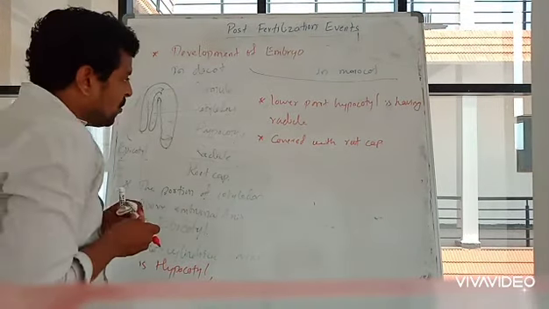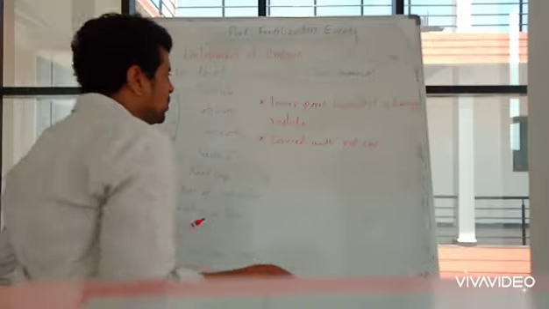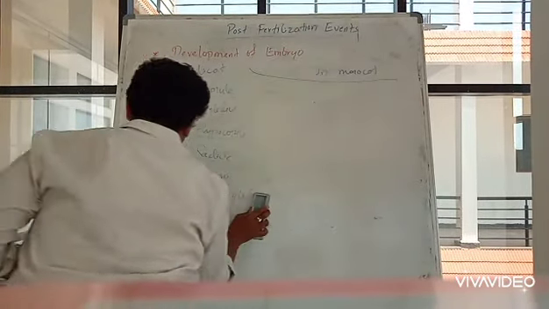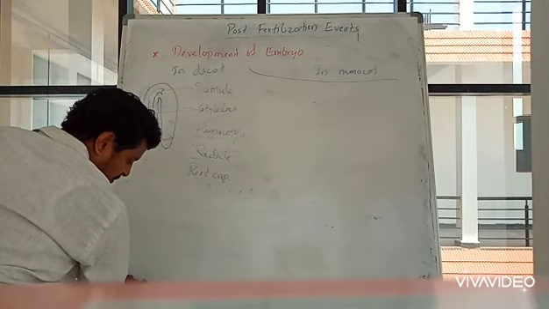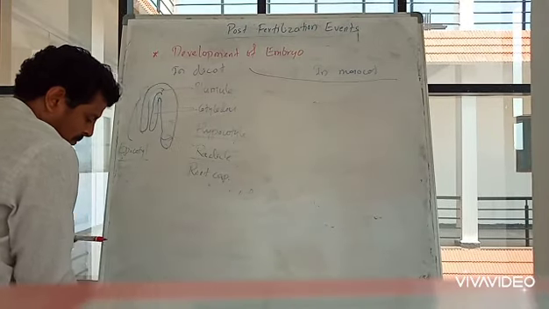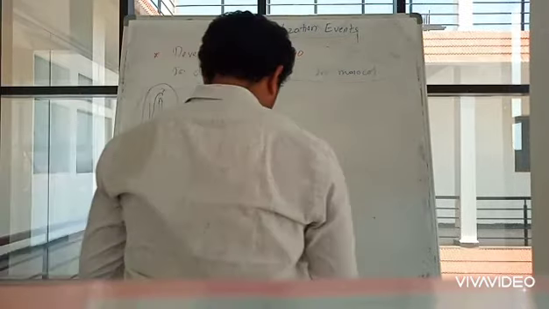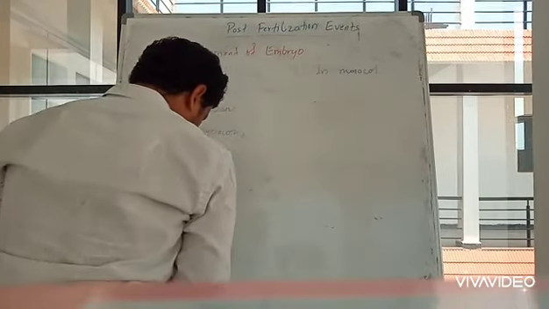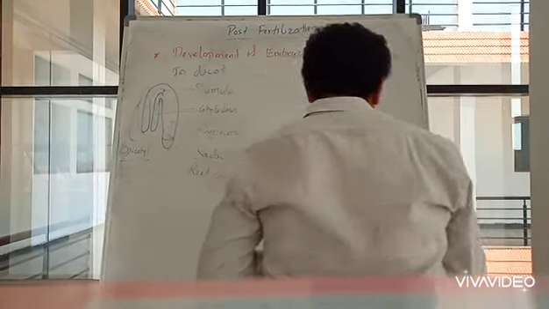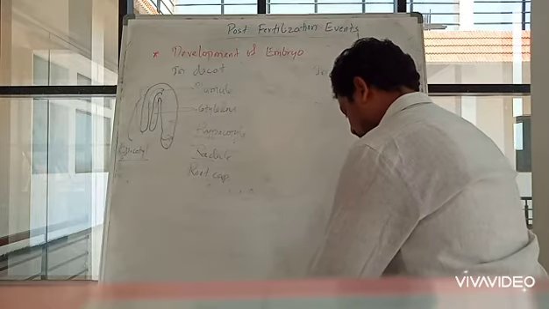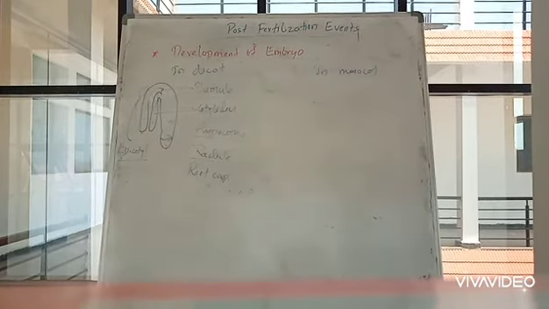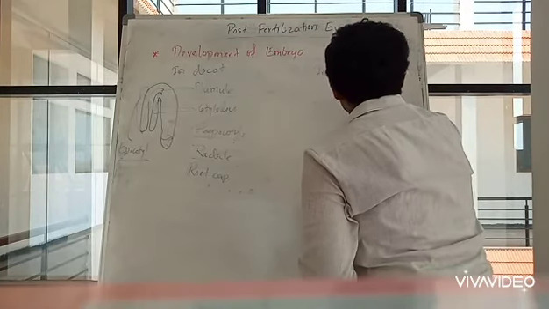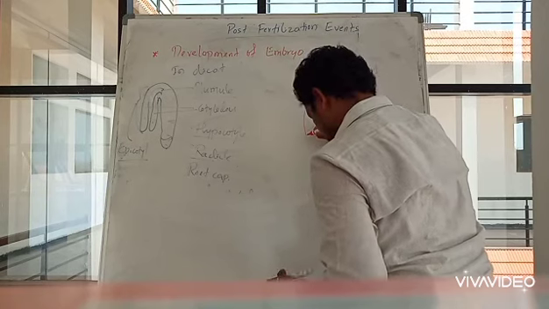Okay, so now we are going to understand the structure of monocot. Here in this portion, now we are going to understand this portion. Monocot structure I am going to draw. So here the structure will be like this.